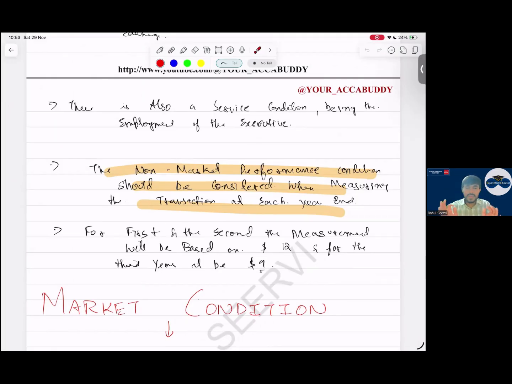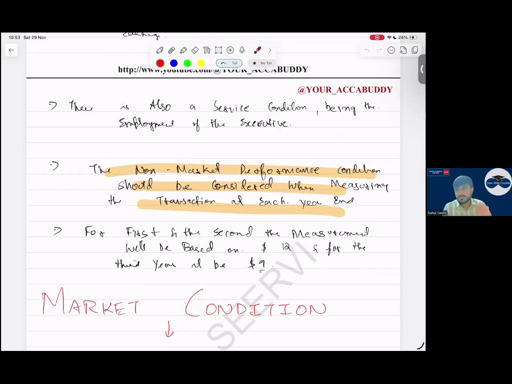When coming to principal agent, we only see the amount of revenue. Yes or no? When we see principal and agent, कमीशन जो मिलता है एजेंट को वो रिकॉग्नाइज करता है। So when we see principal and agent, can I say we see only one thing? What is that one thing? What is the amount we should include in revenue? Do we see when should we recognize revenue in principal and agent?